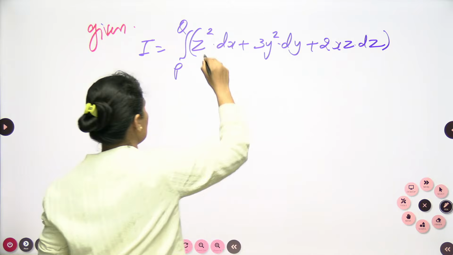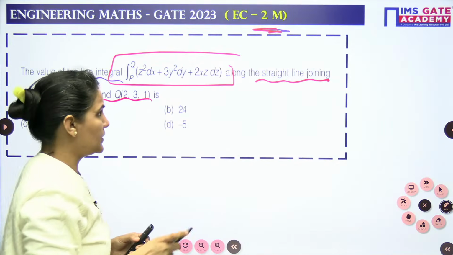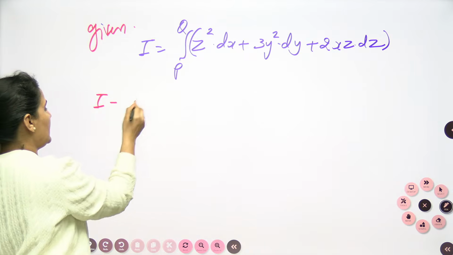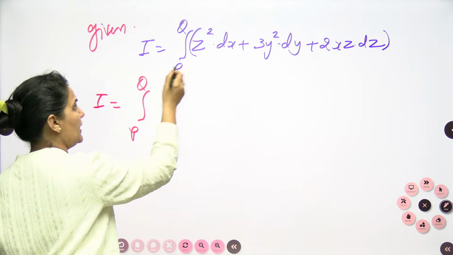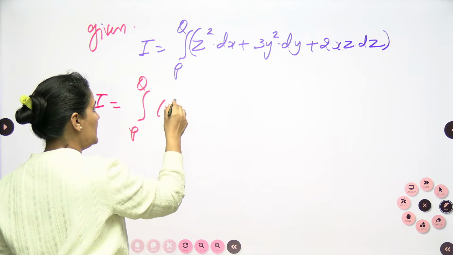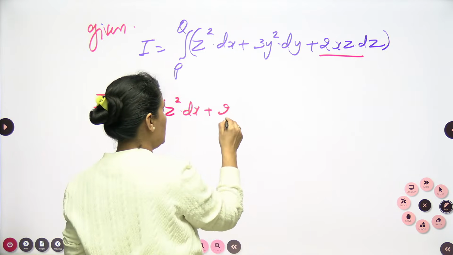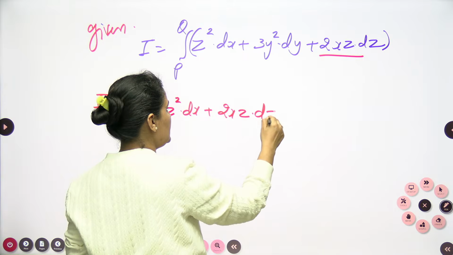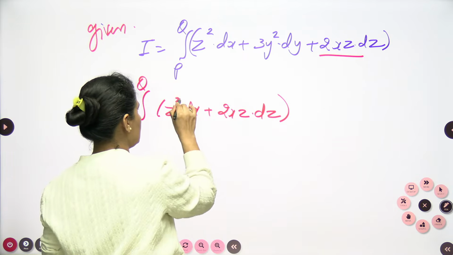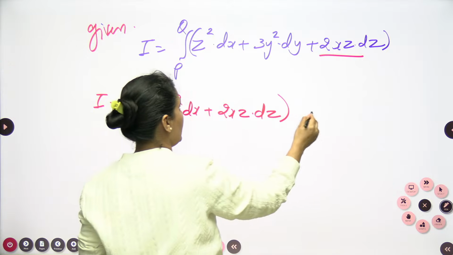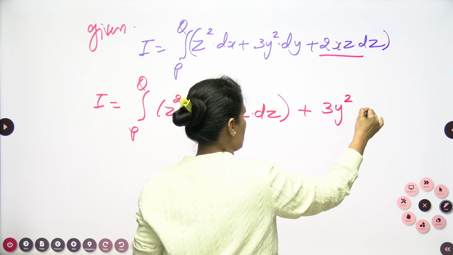Here we can approach the question with some smart moves. I will write down the question in a specific manner: z square dx, and 2xz dz, and 3y square dy.